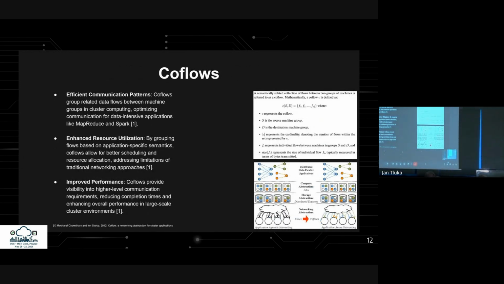Co-flows share attributes like destination or temporal location, grouping related data flows in cluster computing. This method is ideal for optimizing communication in data-intensive applications like MapReduce and Spark. By aligning flows with application-specific semantics, co-flows improve resource utilization, allowing for better scheduling and allocation compared to traditional networking. They also offer visibility into higher-level communication needs, reducing completion times and boosting overall performance in large-scale cluster environments.